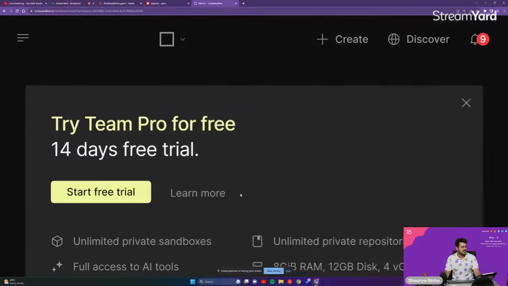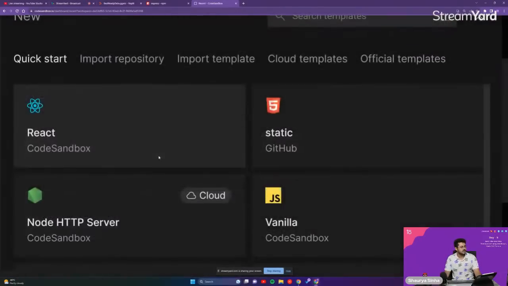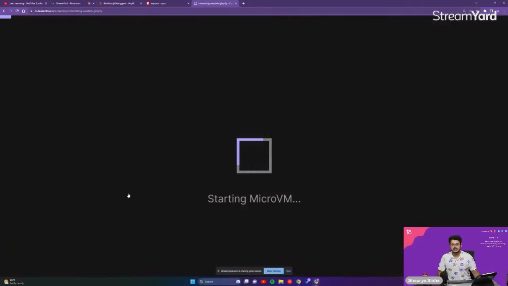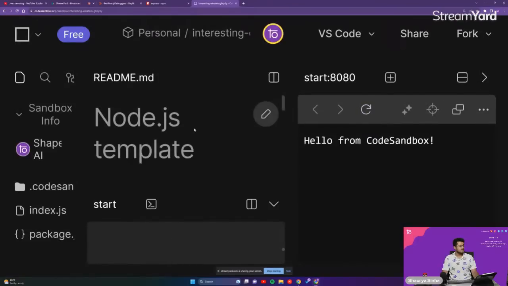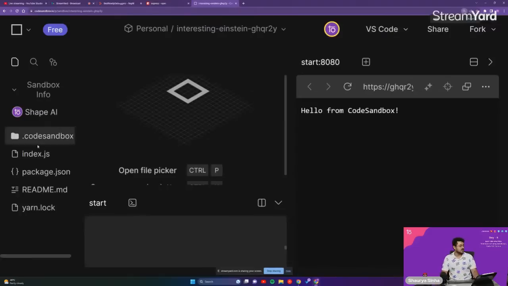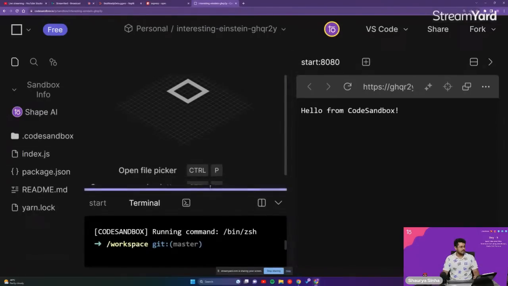Right over here, guys, it's again a free website. Even I'm using the free version itself, as you're able to see. CodeSandbox. Okay, and I'll create a new sandbox right over here, Node HTTP server. It's the exact same thing as Replit, nothing too different about it, so you don't have to worry about that. Just like Replit, you're having the files, the file that you want to see in the middle, your server, and the terminal right over here as well. So we'll go into our terminal, new terminal, and make the terminal a little bit bigger.